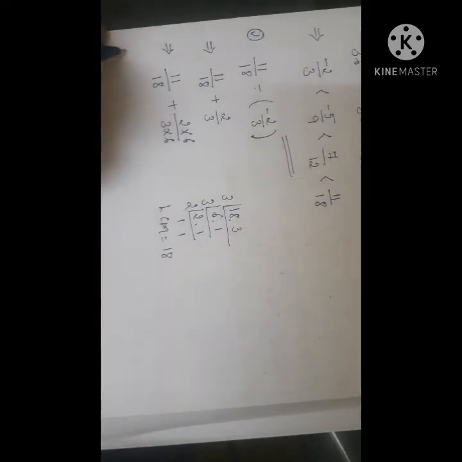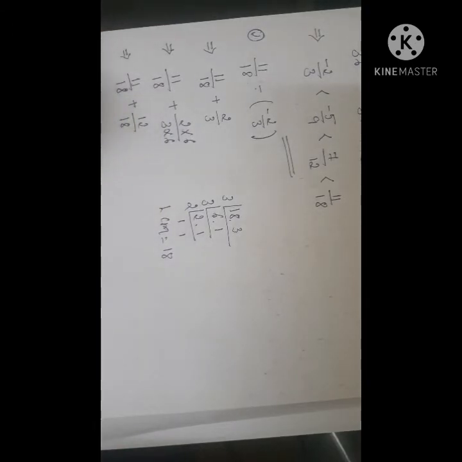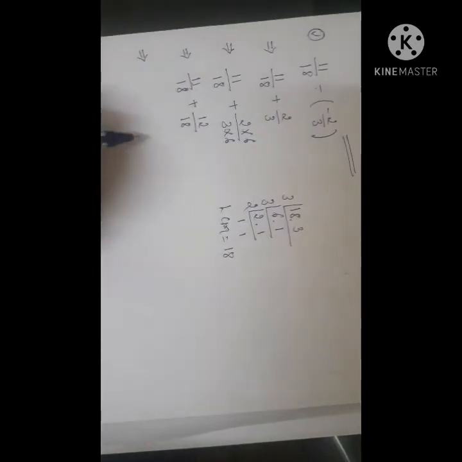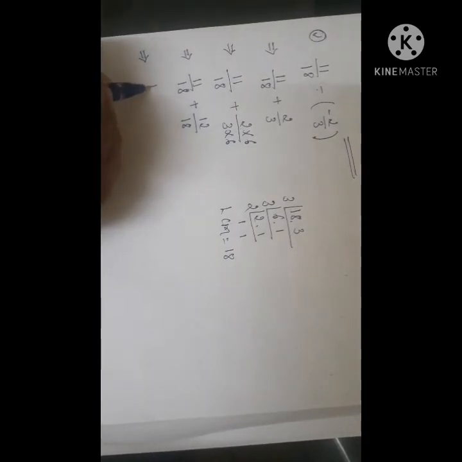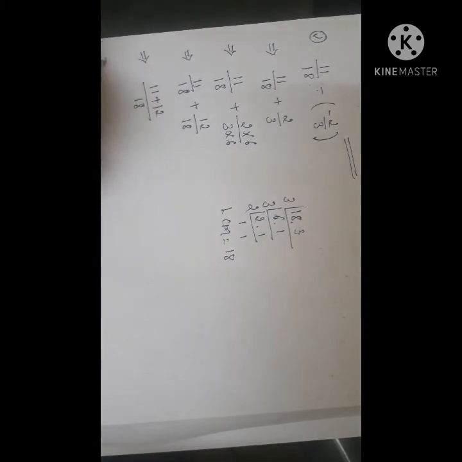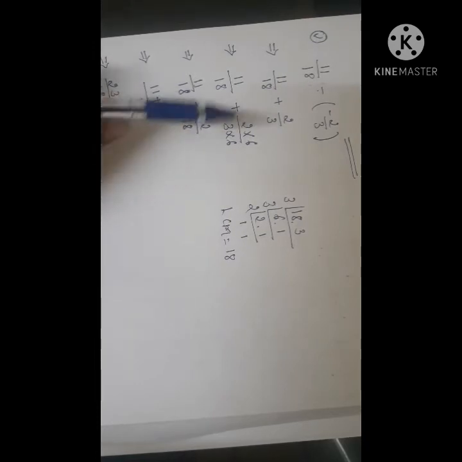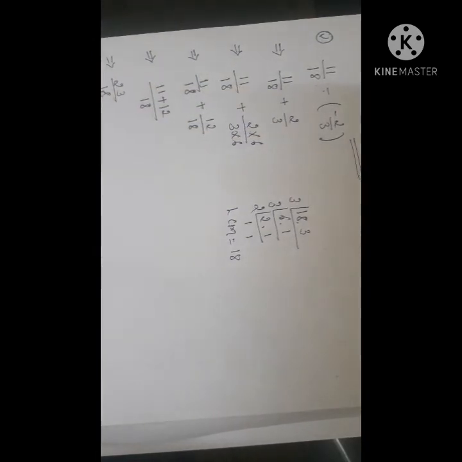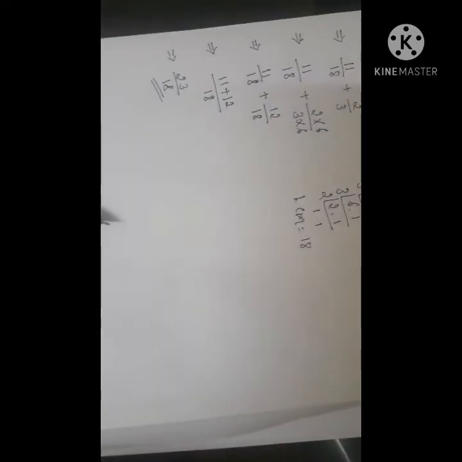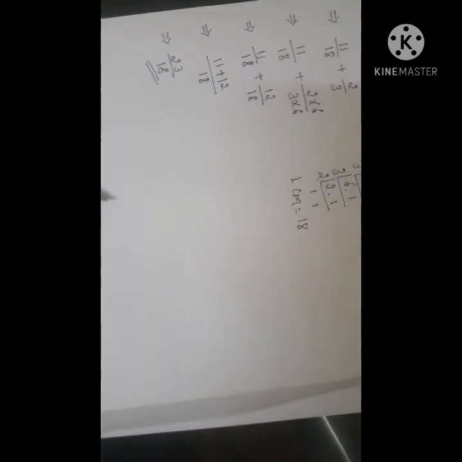Then the denominator becomes 18. Write down 11 by 18 as it is, plus 6 2s are 12 by 6 3s are 18. Now we can add the fractions. If you add the numerators, 11 plus 12 upon 18, it becomes 23 by 18. So this is the difference between the largest and the smallest fractions: 23 by 18.